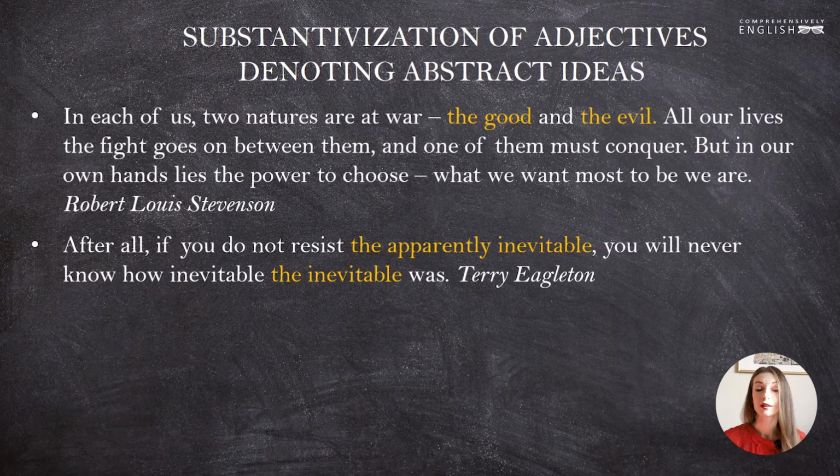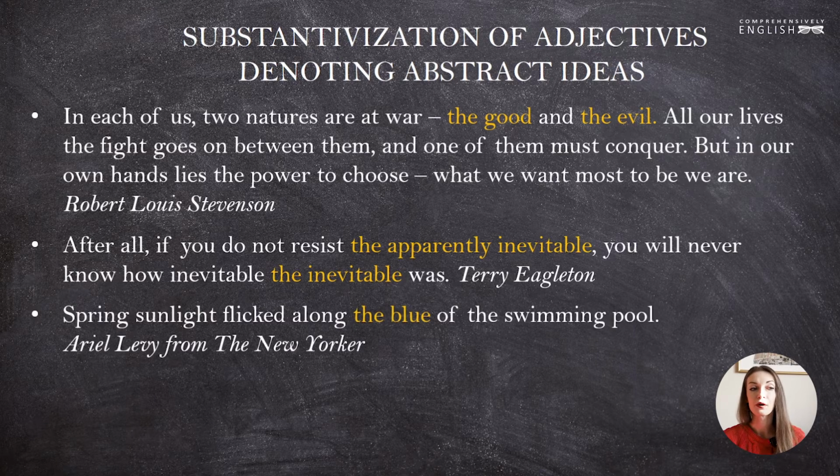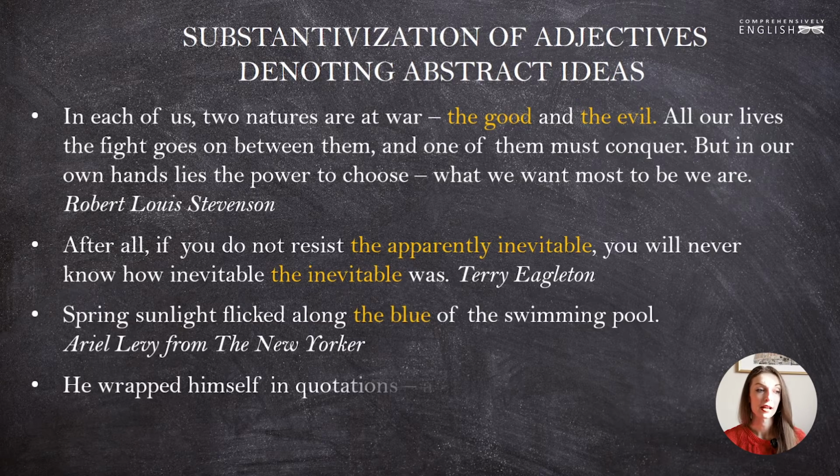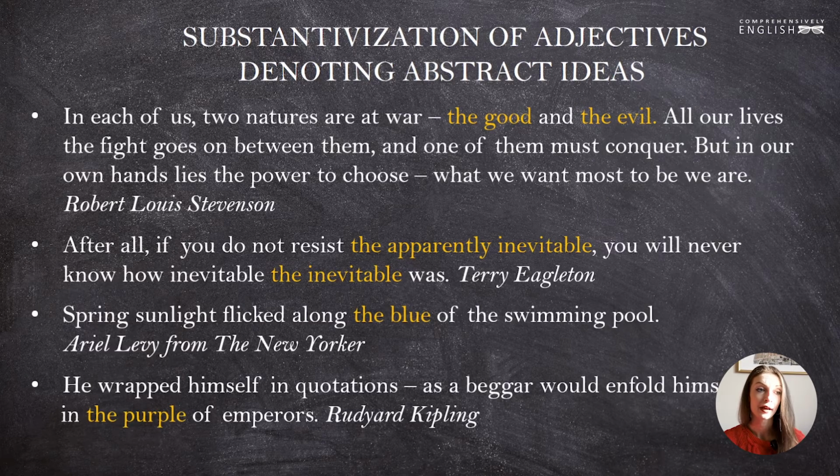Adjectives denoting colors can also be substantivized. Let's look at some examples. Spring sunlight flicked along the blue of the swimming pool. The sentence was taken from an article written by Ariel Levy for The New Yorker. And the last example, he wrapped himself in quotations, as a beggar would enfold himself in the purple of emperors. Rudyard Kipling. Substantivization of colors is frequent in literature. It is done for stylistic purposes.